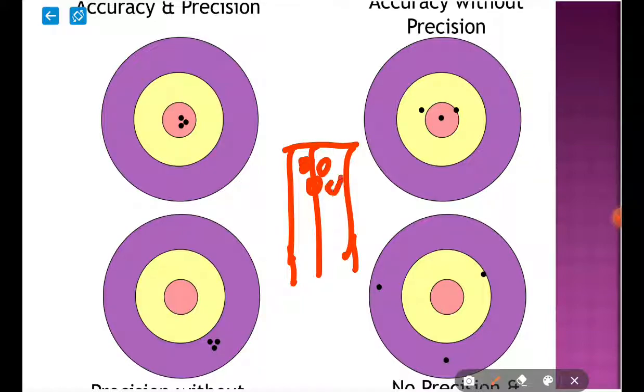All the balls are very close to each other, and also all 6 are actually hitting the stumps. So like that you can imagine all the 4 conditions. Okay, you can try that.